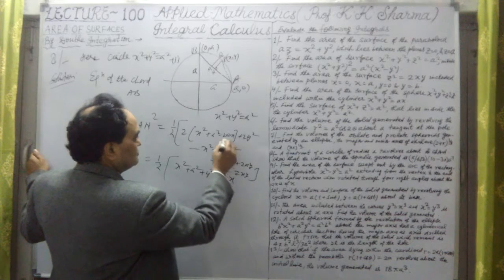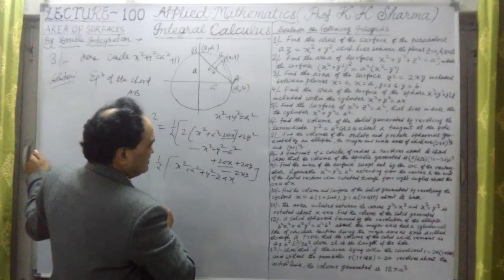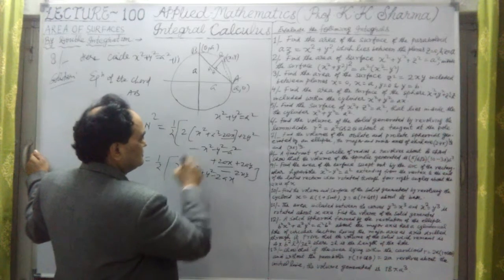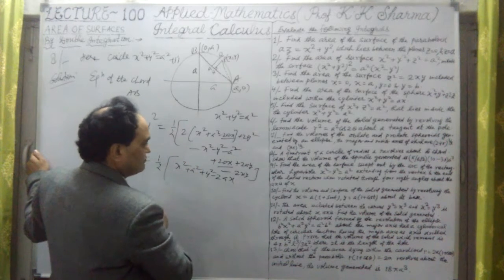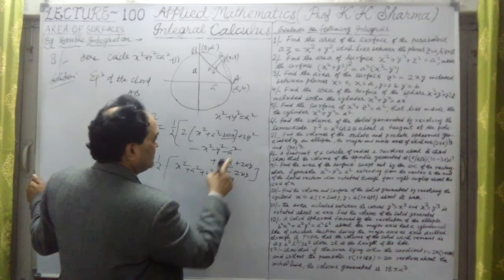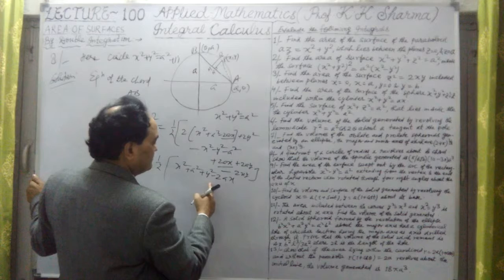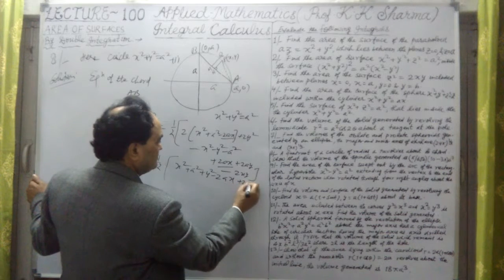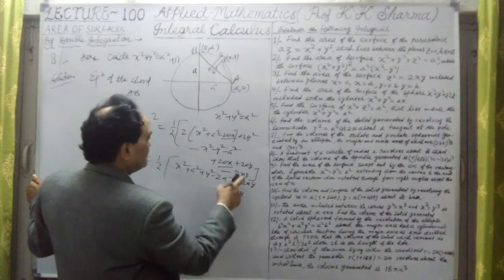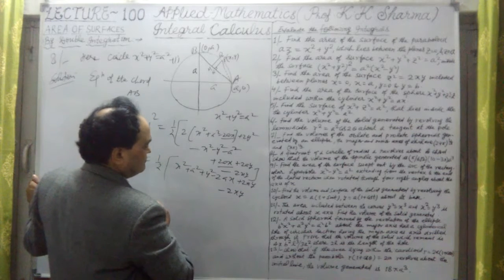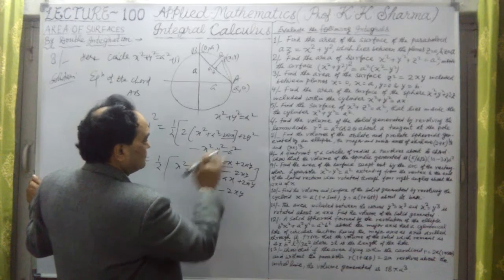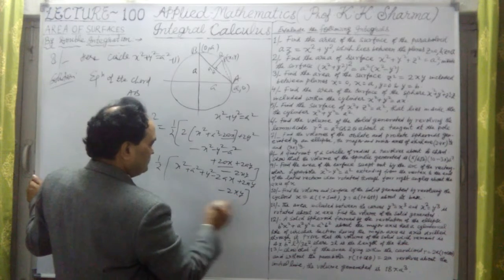The rest cancels out, because it is plus 2a square minus a square. And plus twice ay minus twice xy. Okay, this is the whole value we have obtained.